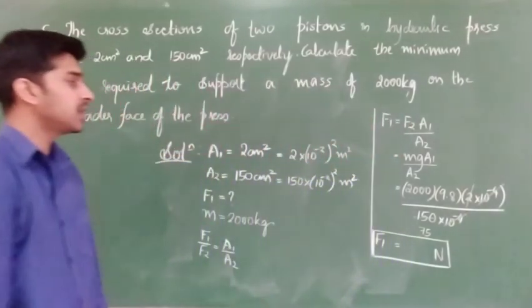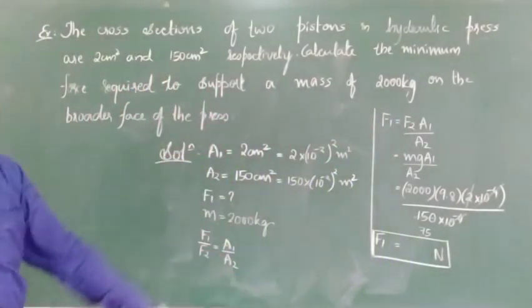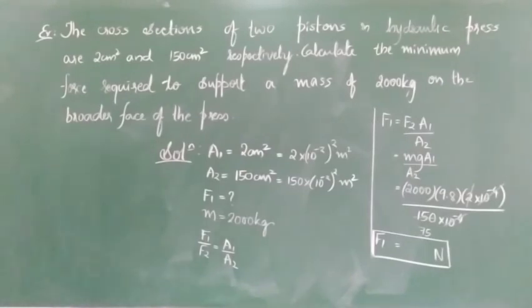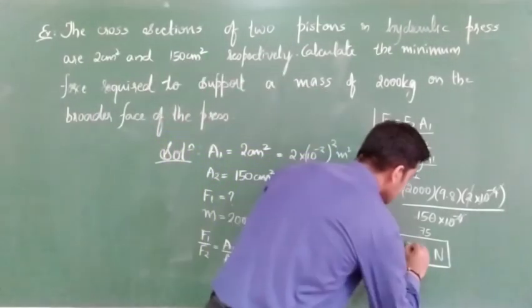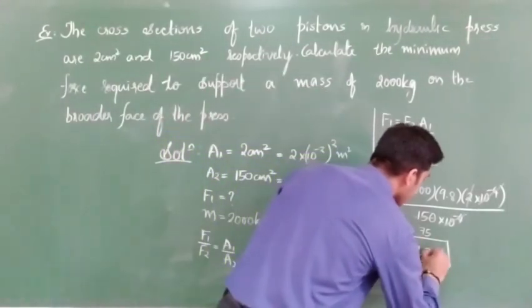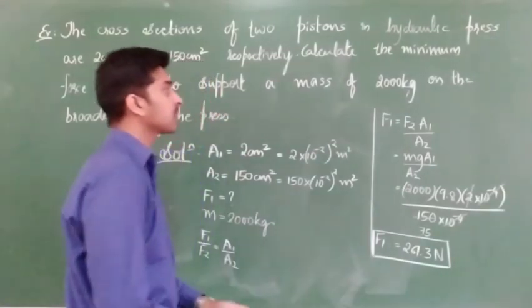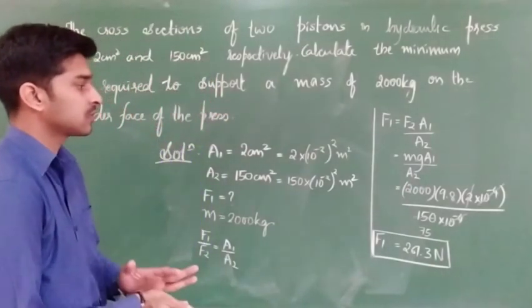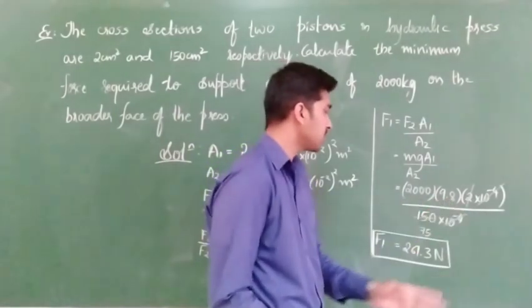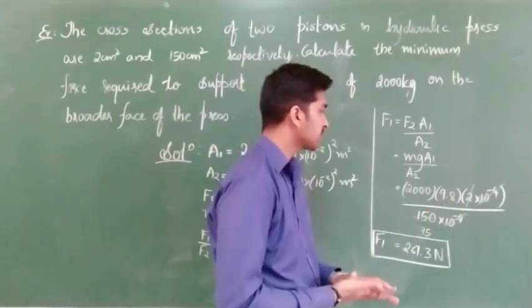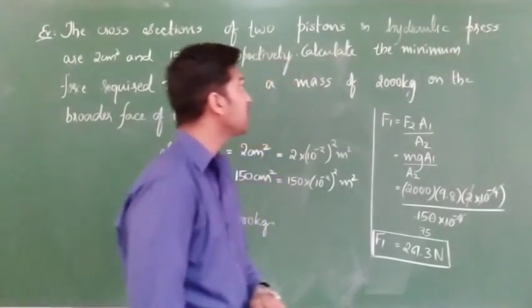Something 200 something you have to get. 261.3, yeah? Cross check. Simplification, you can take it as 10 and cross check how much you will get. Clear? Shall we go to the next question?